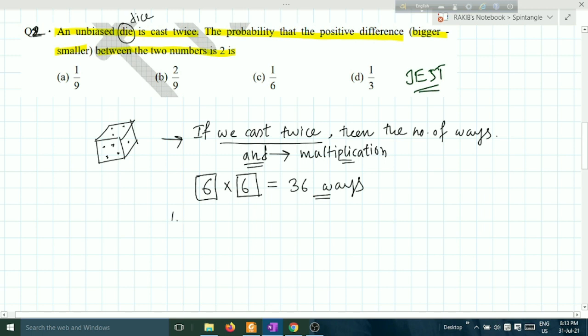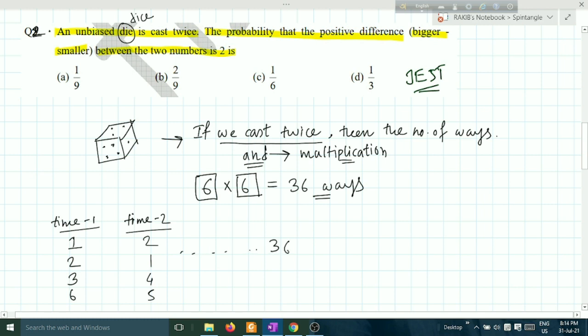Okay, there will be first toss. When you first toss, it can have 1, it can have 2. Let me write it as throw 1, throw 2. In case of first time, it can come 1, it can come 2, and so on.